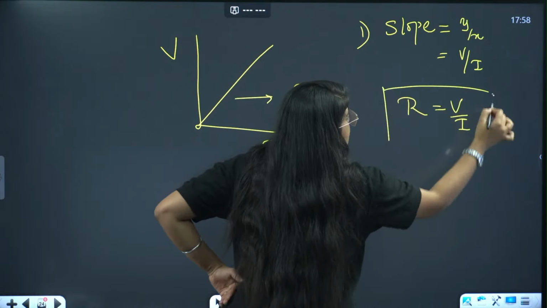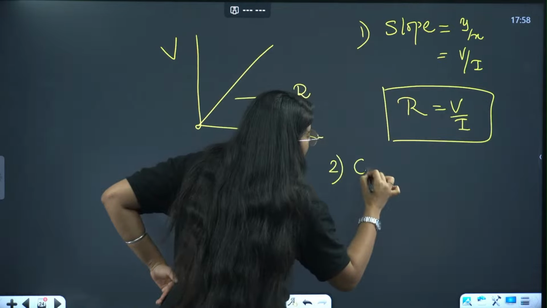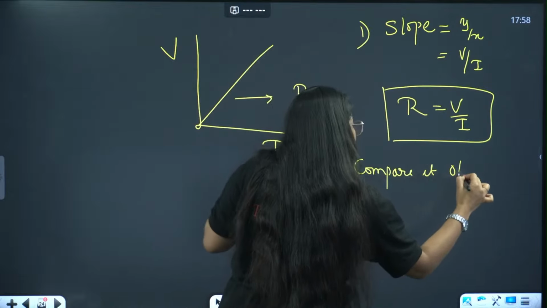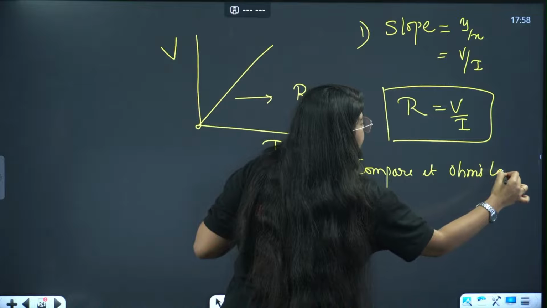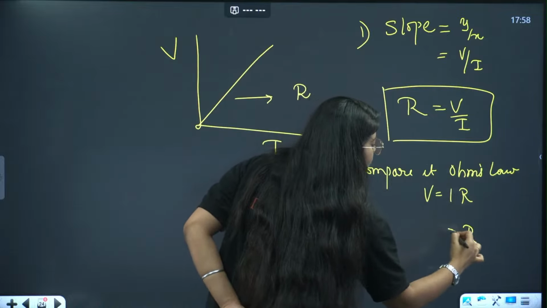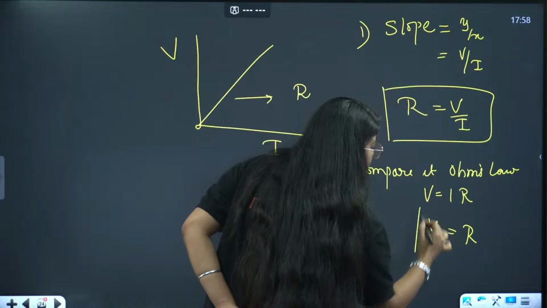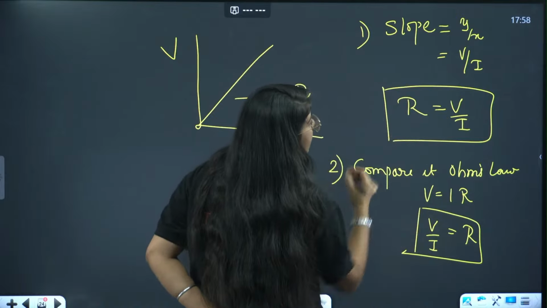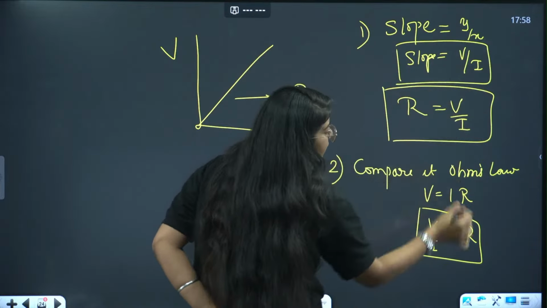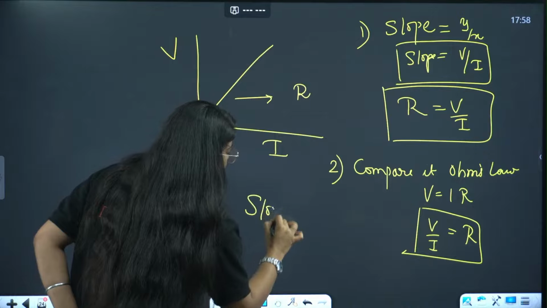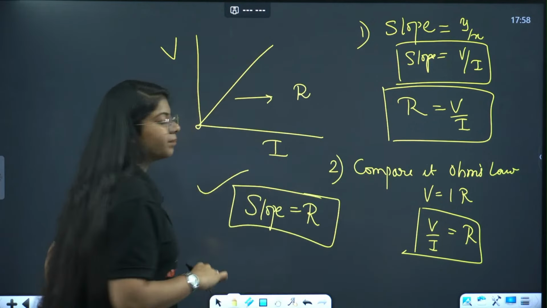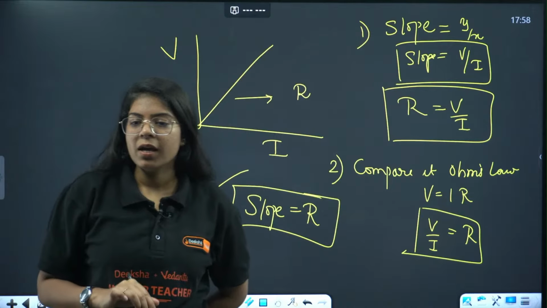Now the second step is always to compare it with Ohm's law. Right? Ohm's law is V equals to IR. So from here R equals to V by I. So these two are same. देखो, slope is equal to this. The slope of VI graph is equal to R. समझ में आ गया? ठीक है, चलो.